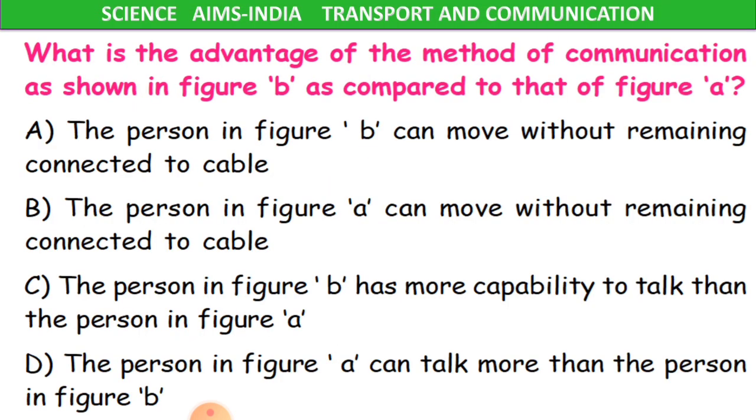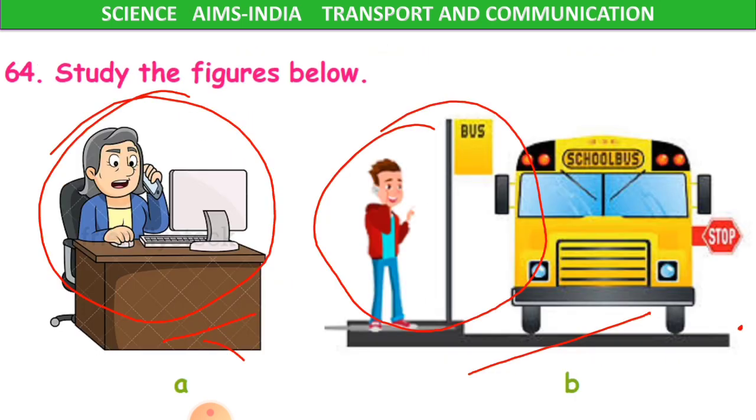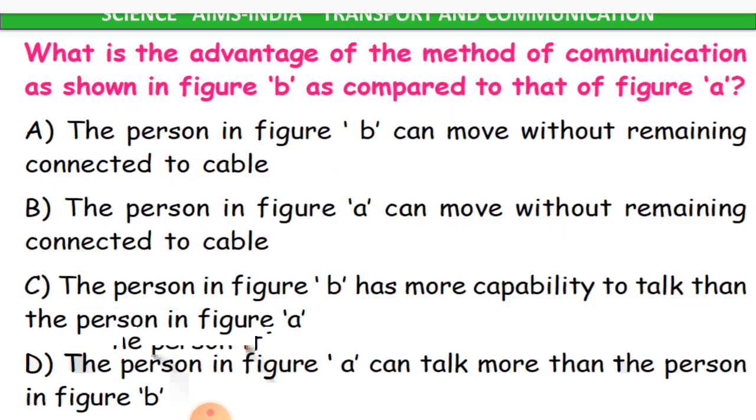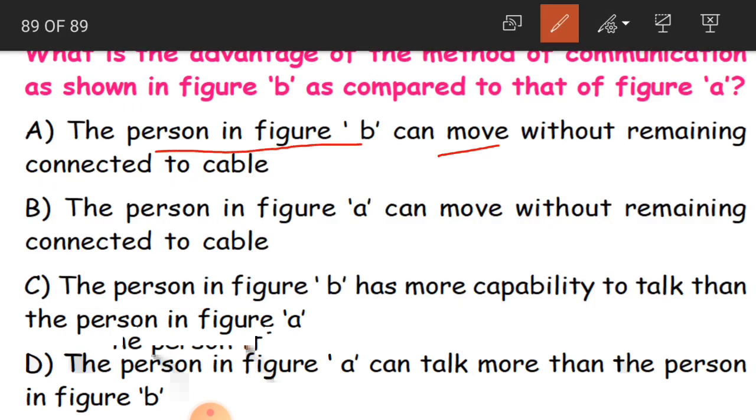Let us see. What is the advantage of the method of communication as shown in figure B as compared to that of figure A? So in figure A also you are having one telephone instrument. See, and again in figure B also you are having one telephone instrument. So what is the advantage of the method of communication? The person in figure B can move without remaining connected to cable.